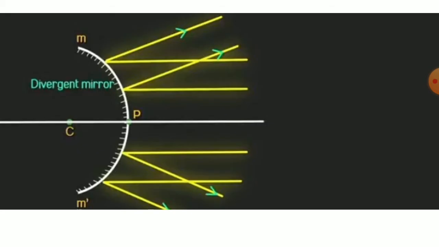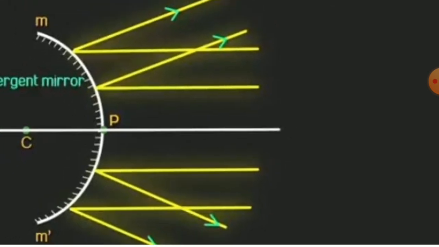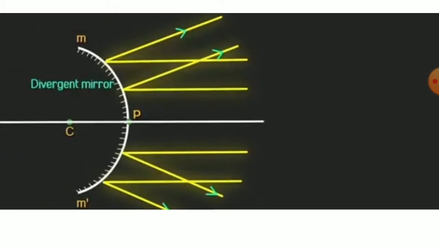Divergent means that whenever rays pass, they all diverge, they all go in other directions. It is completely opposite. A concave mirror makes all the rays come together and pass from one point, and convex is divergent, so it diverges all the rays in different directions because its side is outward.